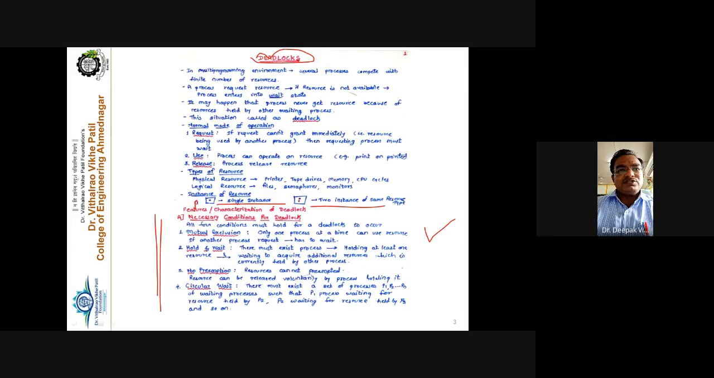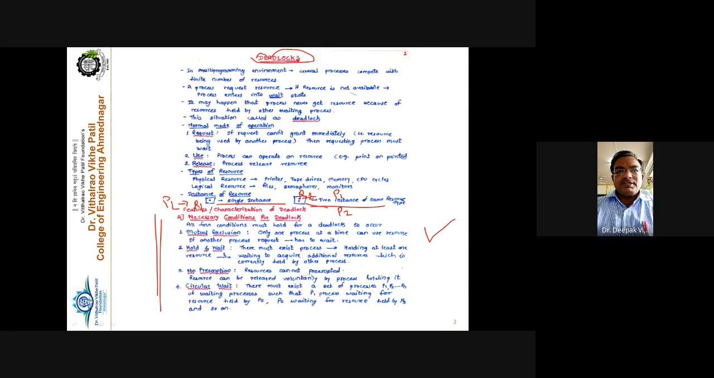Say for example, this is resource R1 and this is resource R2. So we can say that R1 has a single instance type, meaning only a single process, P1, can be allocated to that particular resource R1. But if R2 has 2 instances, then a maximum of 2 processes, P1 and P2, can be allocated to this resource R2. Getting the point or not?